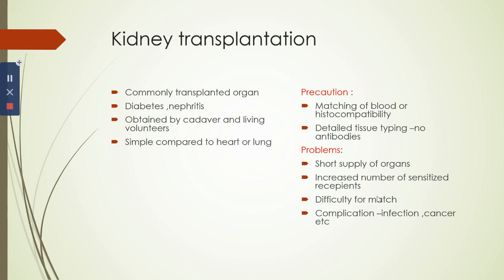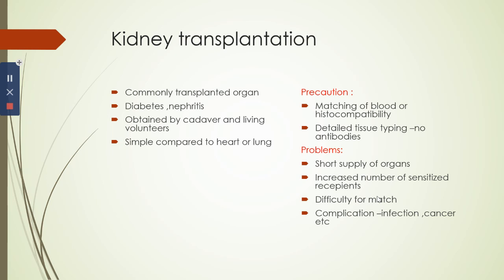In this, kidney transplantation is the most commonly done. When diabetes or nephritis occurs, the kidney gets damaged. So we need a kidney transplantation. This is normally obtained from a cadaver or living volunteer or relative, and is comparatively simple compared to heart or lung transplantation, but we need to check the blood matching and histocompatibility.